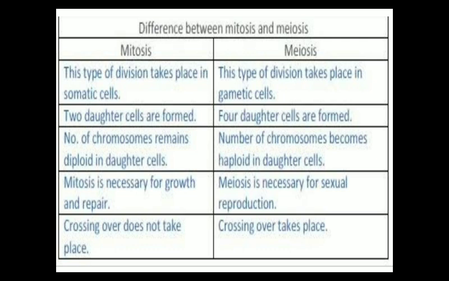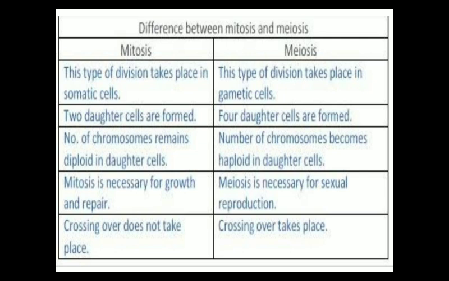Now the next difference between mitosis and meiosis. Mitosis is necessary for growth and repair of the body. This is the significance of mitosis. If an exam question comes, write the significance of mitosis, your answer should be this: mitosis is necessary for the growth and repair of the damaged cells and tissues of our body. What is the significance of meiosis? Meiosis is necessary for sexual reproduction, because by the process of meiosis gametes are produced, which are necessary for the process of sexual reproduction.